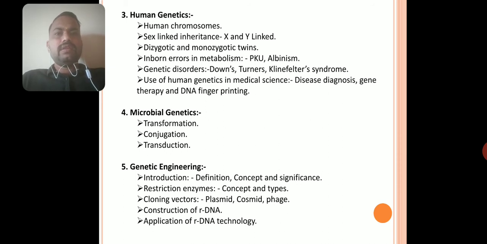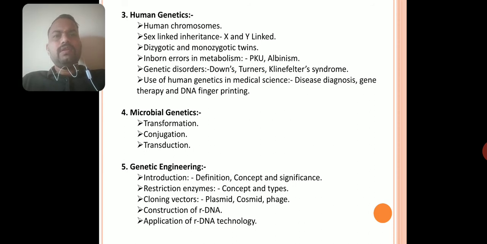Then we will discuss twins, like dizygotic twins and monozygotic twins, like Siamese twins also. Then inborn errors of metabolism, like PKU and albinism. Then genetic disorders, like Down syndrome, Turner syndrome, and Klinefelter syndrome.